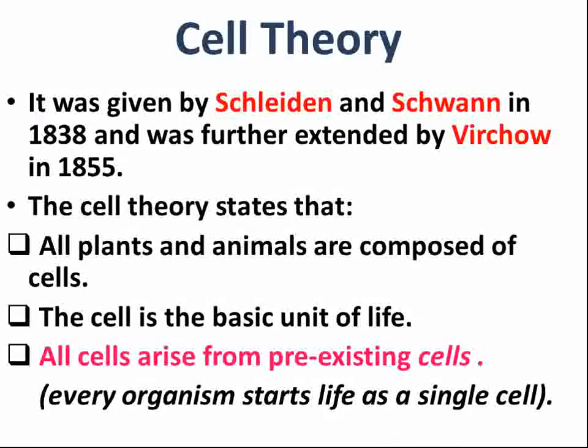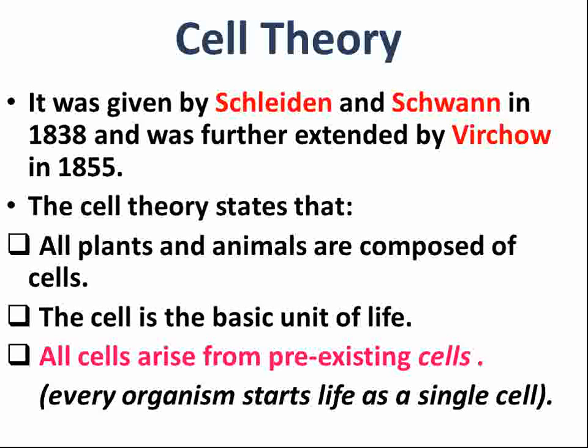Now next topic is cell theory. It is a theory which was given by two scientists, Schleiden and Schwann. Schleiden and Schwann were the two scientists who gave the cell theory in the year 1838. And after the theory was given by these two scientists, it was further extended by another scientist named Virchow in 1855. So what does this cell theory state?